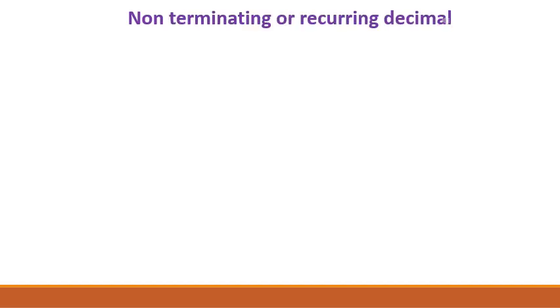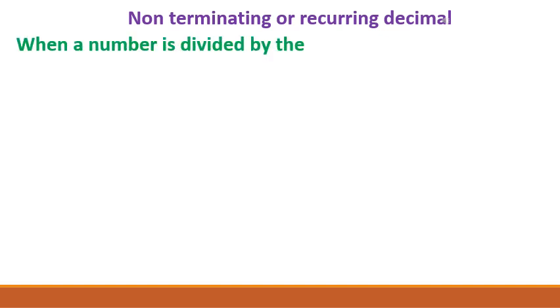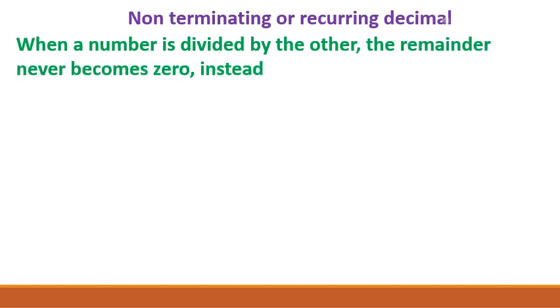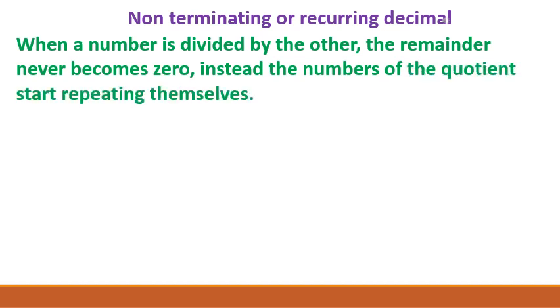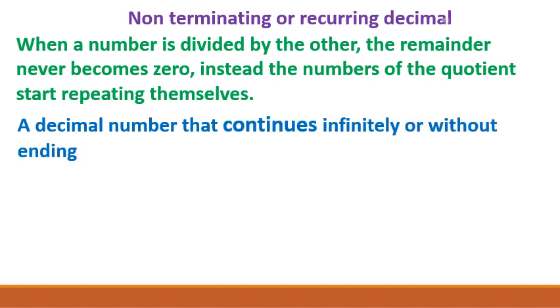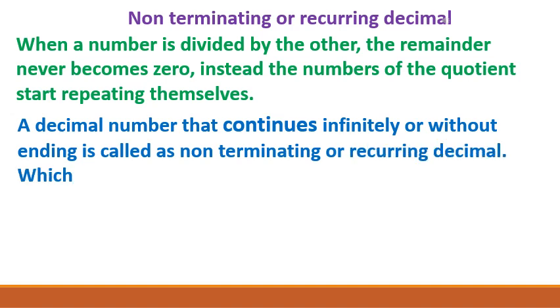Now let us study non-terminating or recurring decimals. When a number is divided by another, the remainder never becomes 0. Instead, the numbers of the quotient start repeating themselves. A decimal number that continues infinitely or without ending is called a non-terminating or recurring decimal, which means they go on forever.